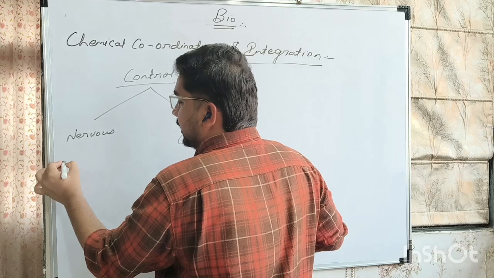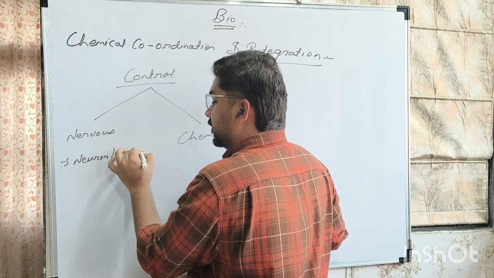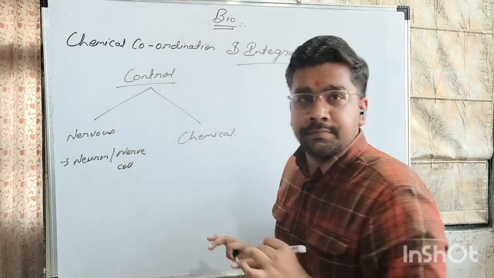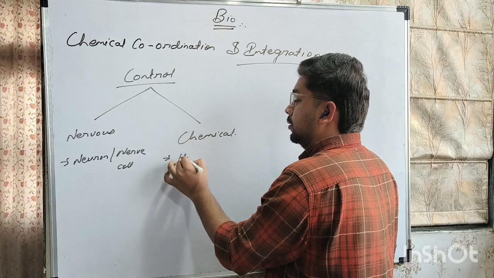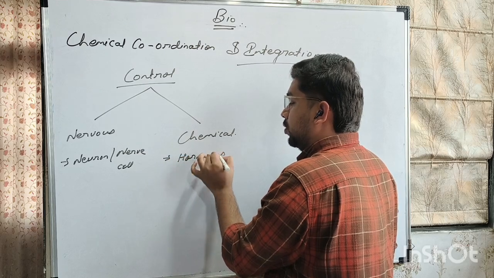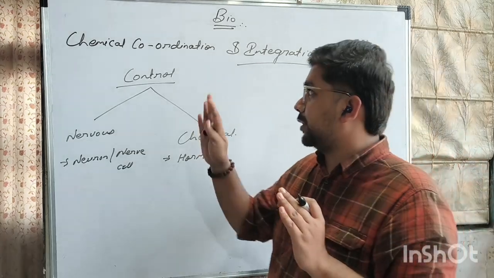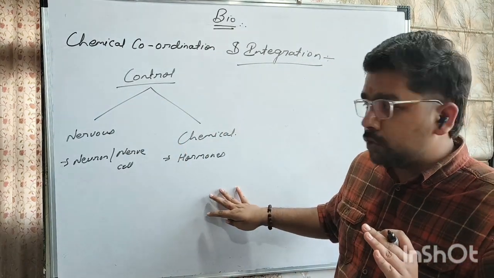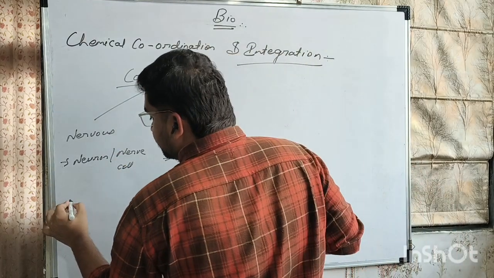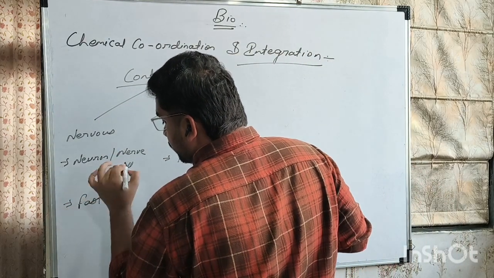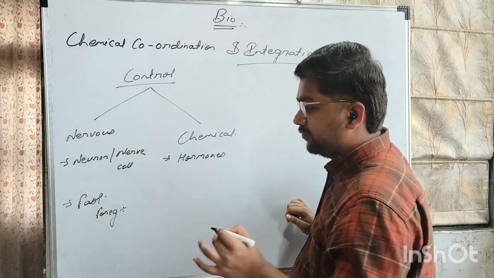Nervous system is basically regulated by neuron, or which we can also say nerve cell. Clear? And the chemical integrated system is regulated by hormones. So the main thing which is going to work in chemical coordination and integration, these are hormones, and in nervous system these are neuron and nerve cell. Okay, the nervous system is a fast or quick process. Just for an example, you have heard about the reflex action.